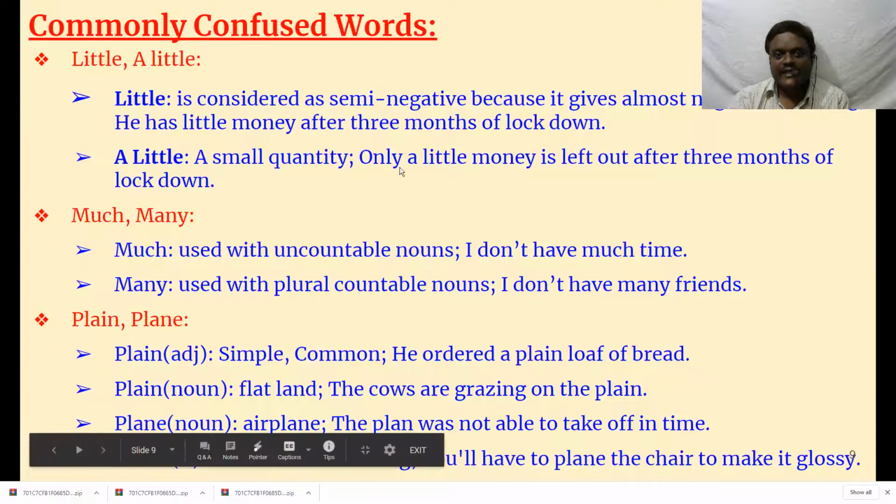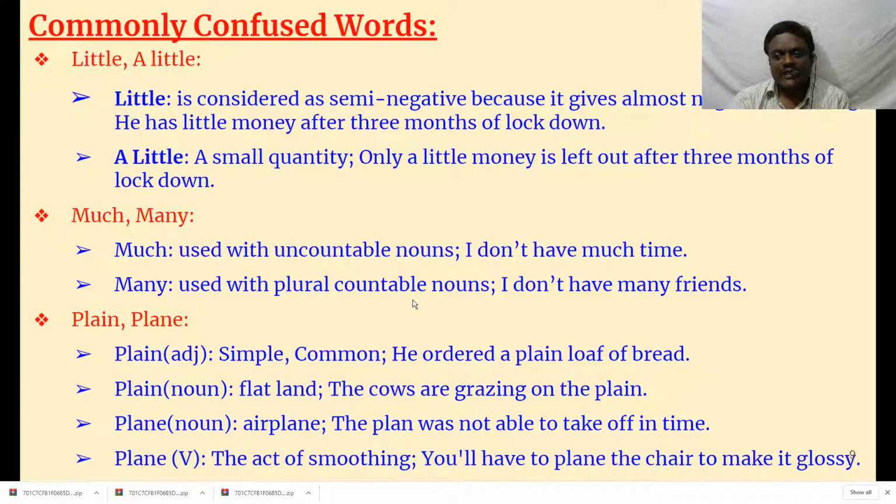He has little money after 3 months of lockdown. That means he has no money left. He doesn't even have a single penny. When he has no money, we say he has little money. You find little water in the desert. That means you find no water in the desert. It's almost impossible. That is little.